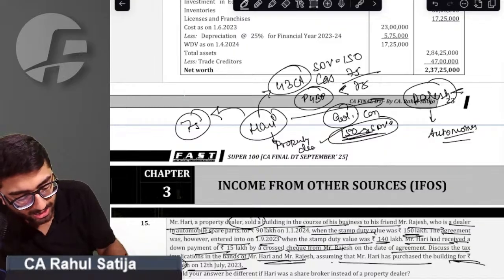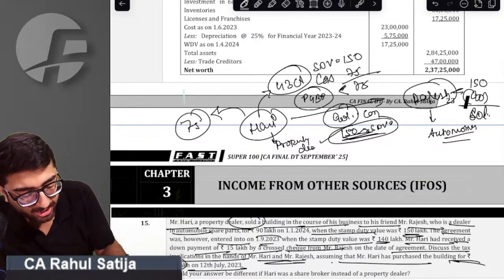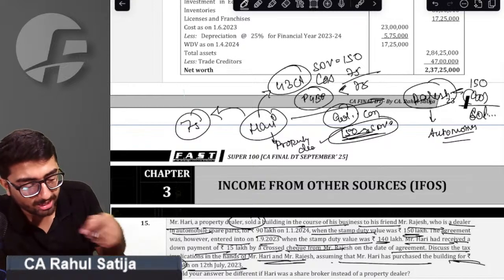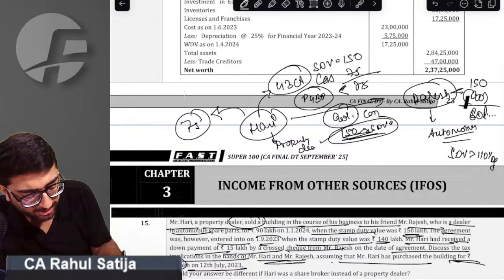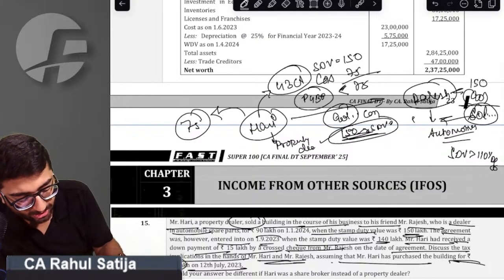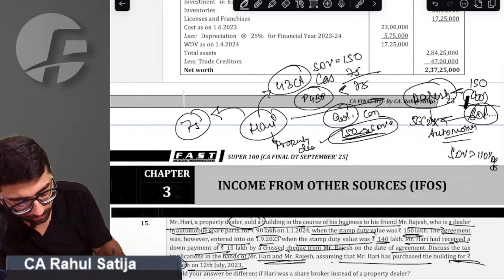Also, sir, Rajesh is receiving a property whose SDV is 150 and receiving it at just 90. So, sir, the difference is exceeding 50,000. 60 lakh, of course, is more than 50,000, and also SDV is greater than 110% of consideration. Then, in that case, sir, that difference is taxable under 56(2)(x).